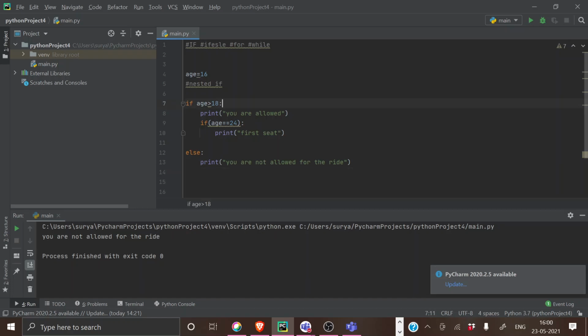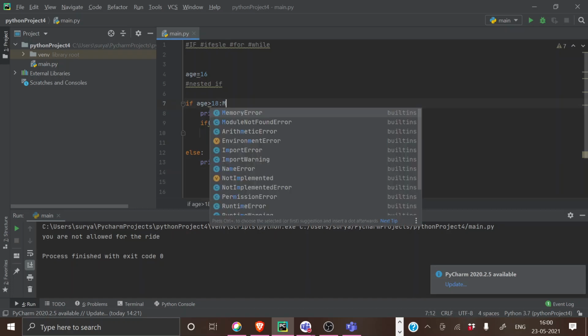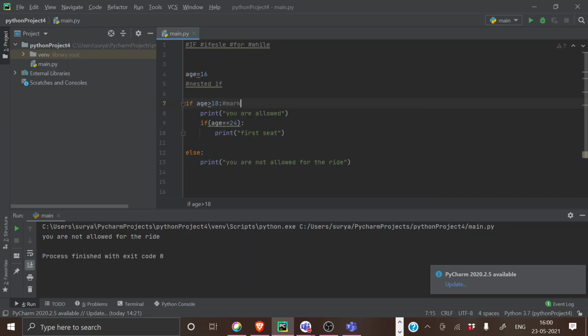Like if this is your marks, I want you to show that in this condition: marks greater than or equal to 90.